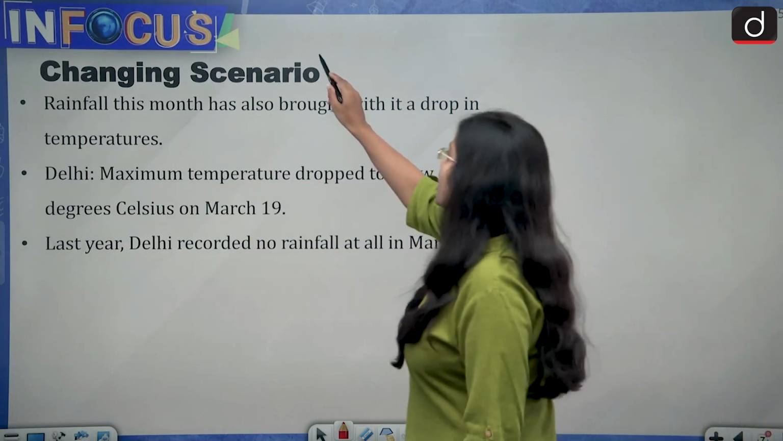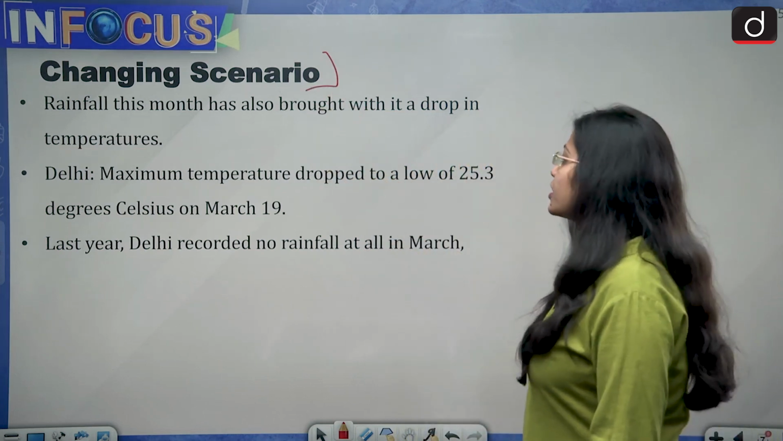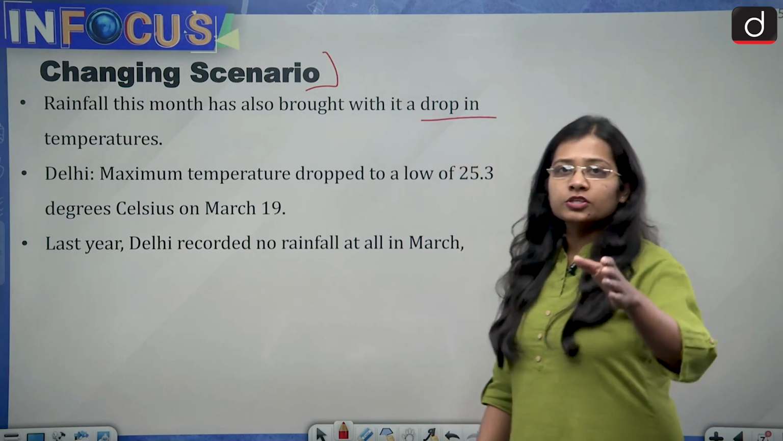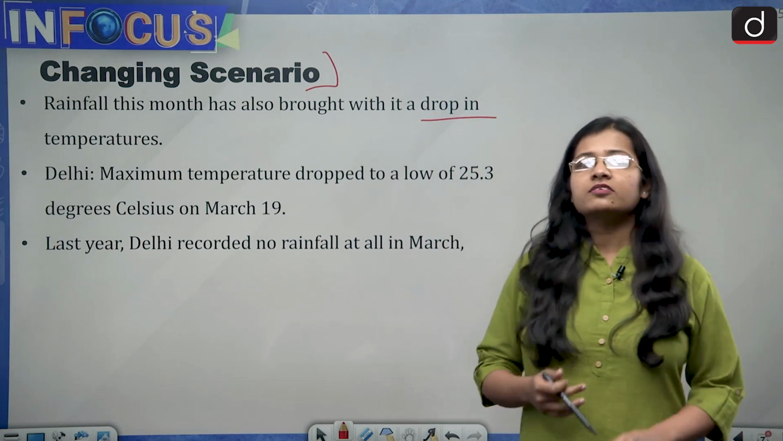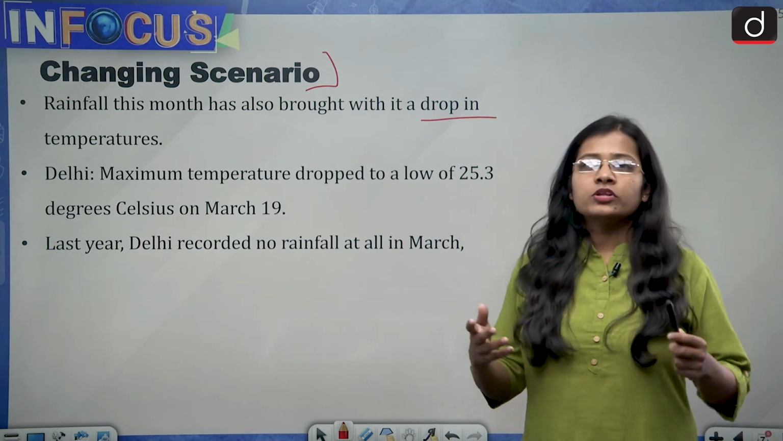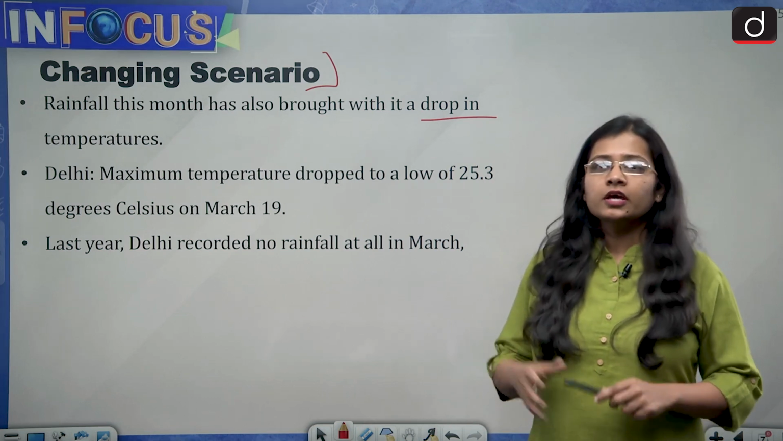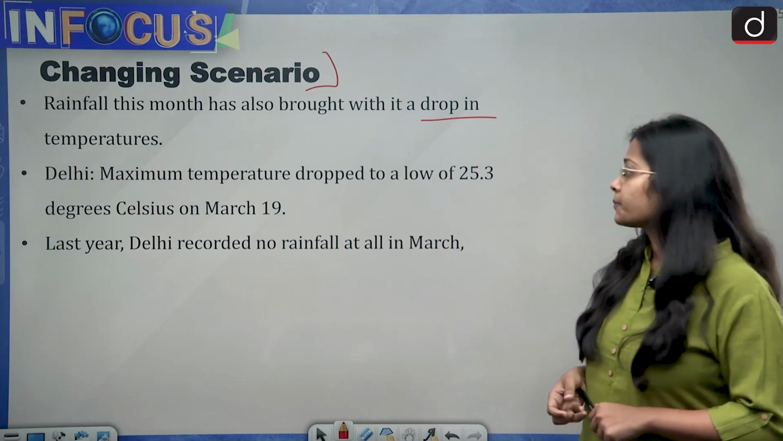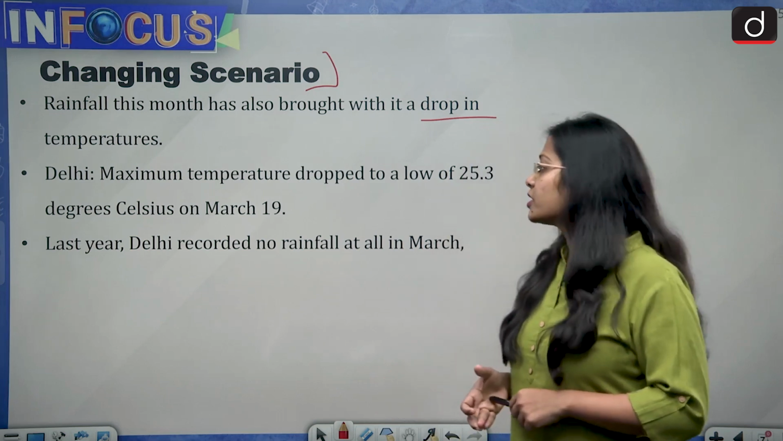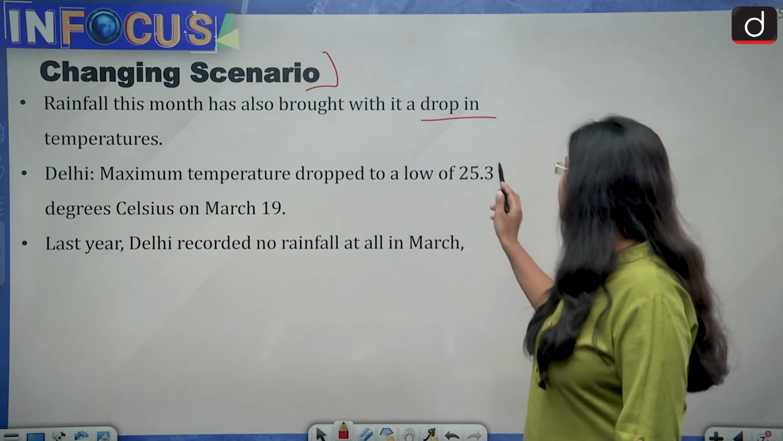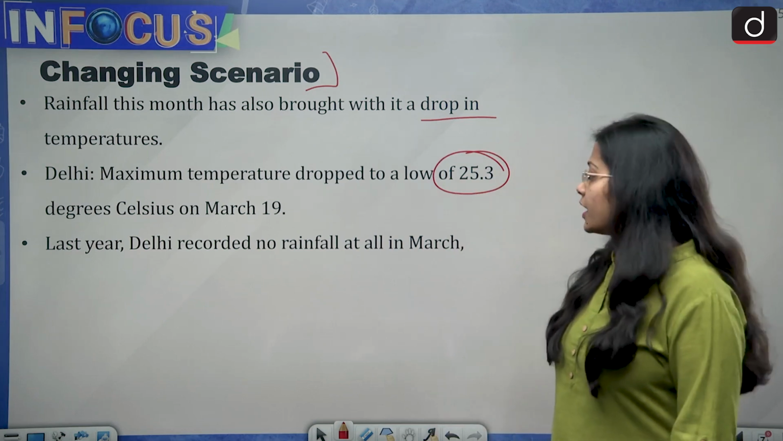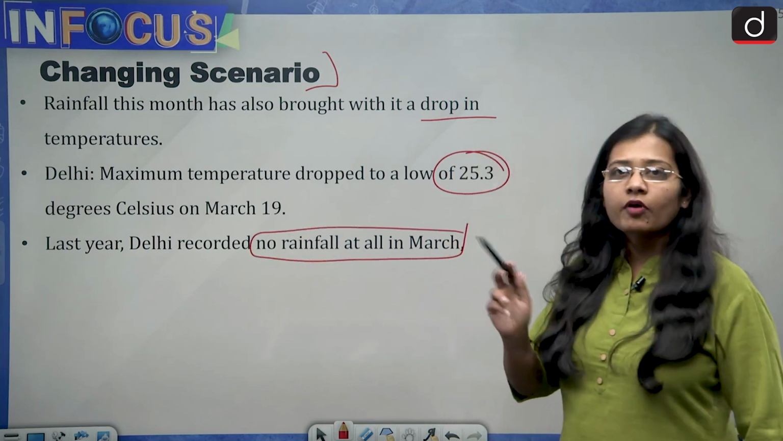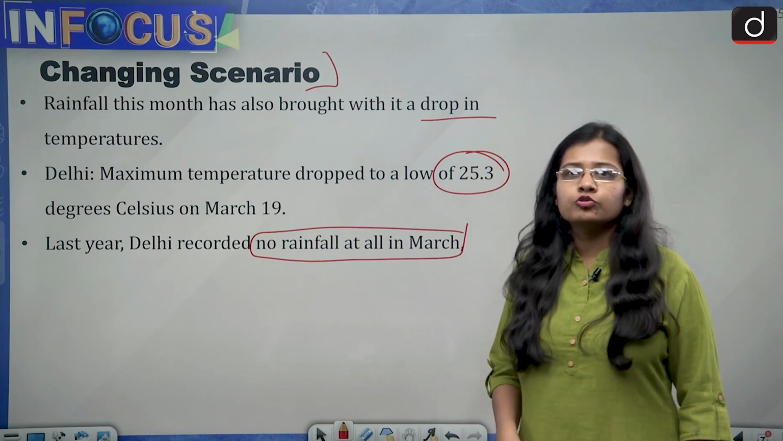Now, the changing scenario at present is that this rainfall in March has also brought with it a drop in temperatures. At the start of March, the temperature was rising at a rapid pace and was even more than 35 degrees Celsius. But now, because of this heavy rainfall or the western disturbances, we are seeing a drop in temperature. In Delhi, the national capital, the maximum temperature dropped to a low of 25.3 degrees Celsius. And last year, Delhi recorded no rainfall at all in the month of March. So this is why the rainfall happening at present is unusual.